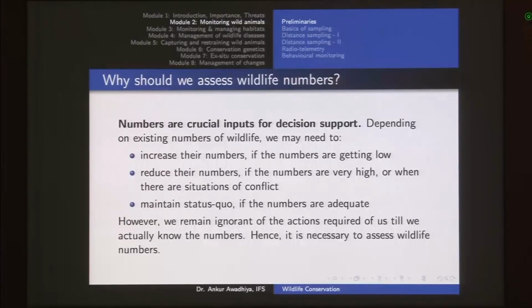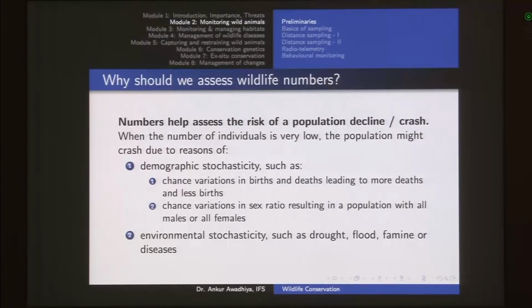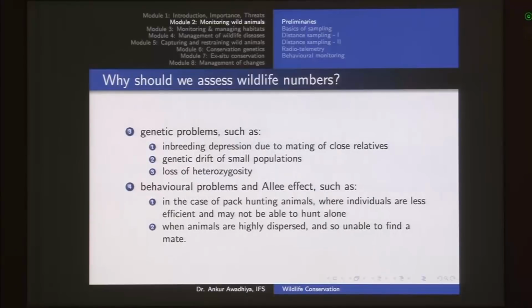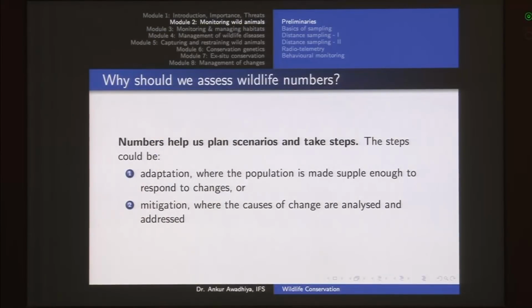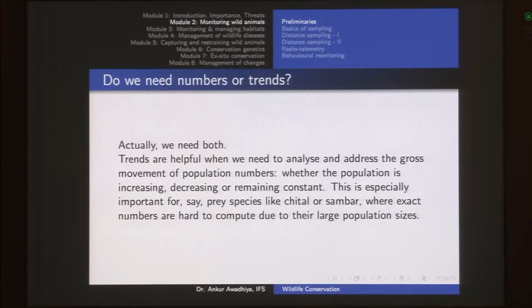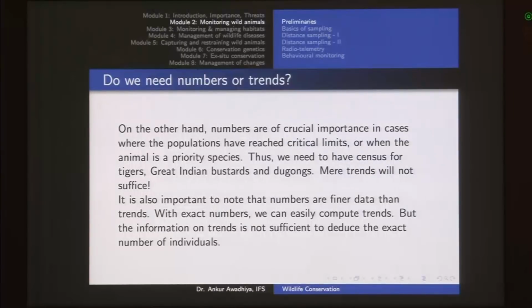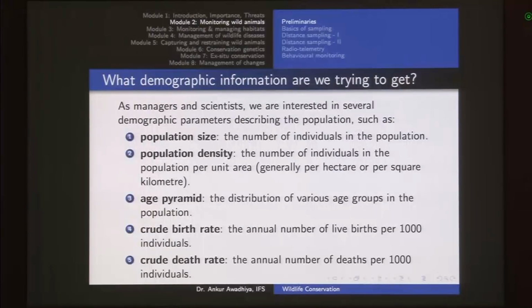Now next we had why should we assess wildlife numbers, because they are crucial for decision support. They help us assess the risk of population decline or crash, and they also help us plan scenarios and take steps. And we need both numbers and the trends. Trends are easy to get, but numbers are more important when we are talking about very important species or those species for which we have very few individuals left.